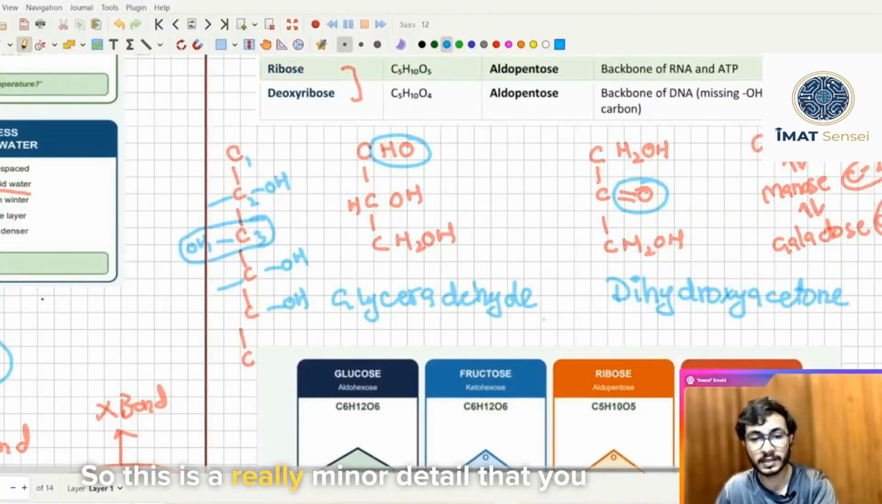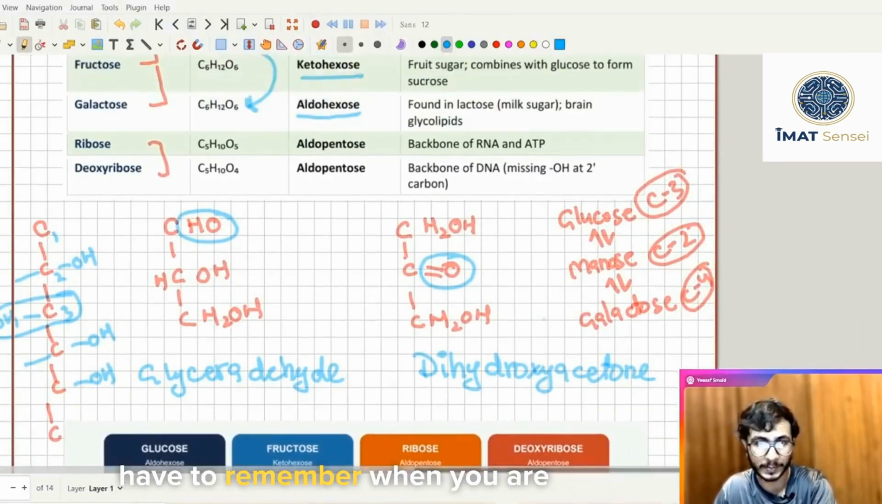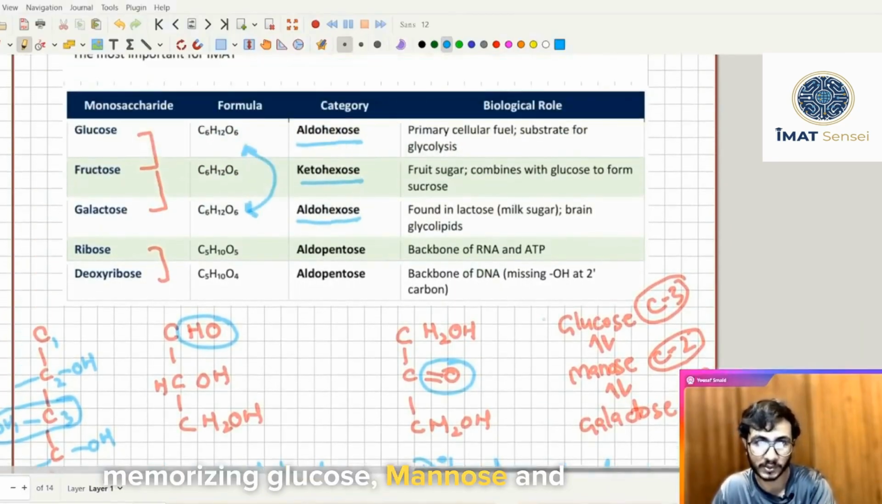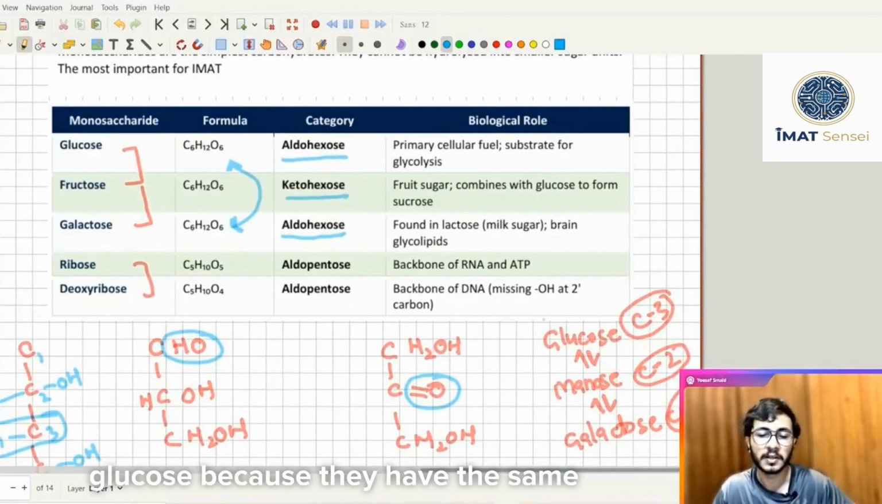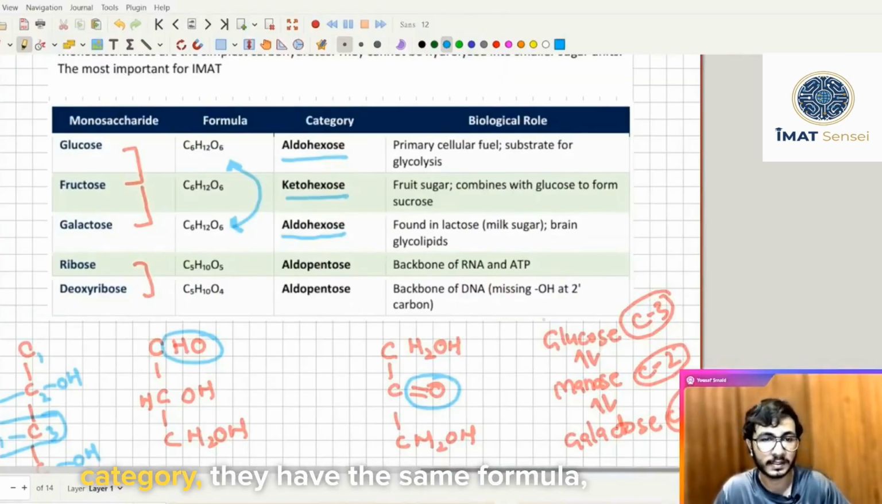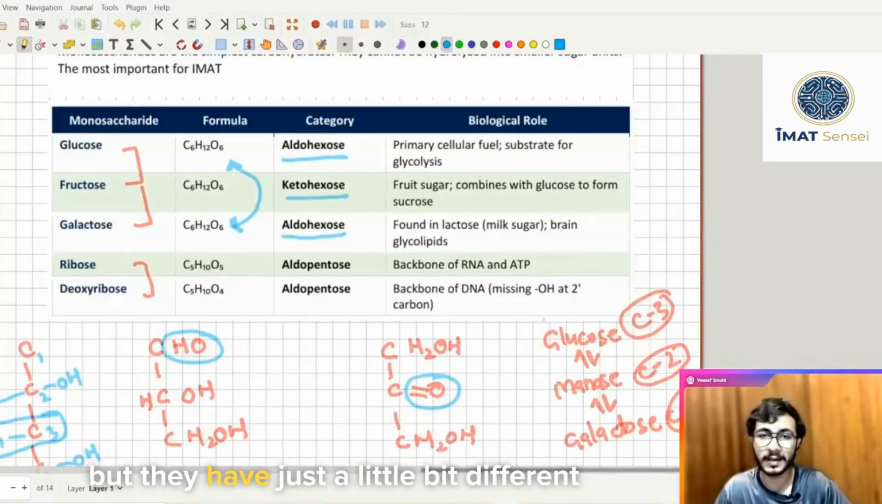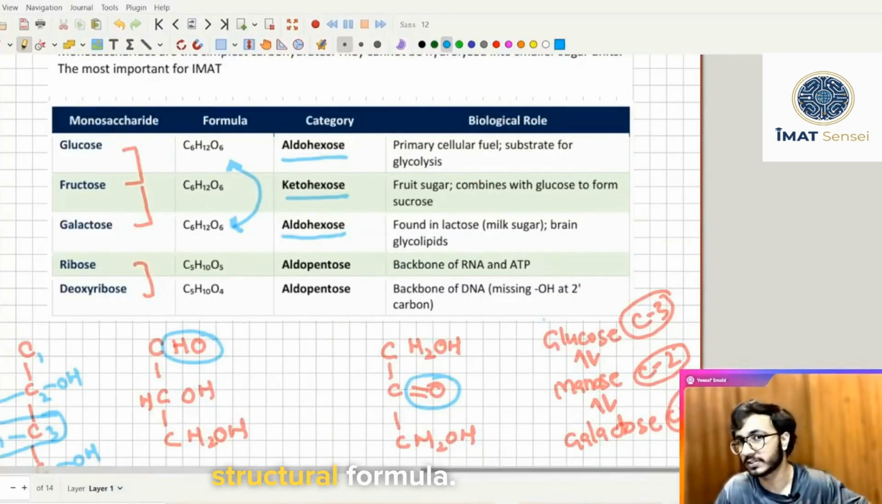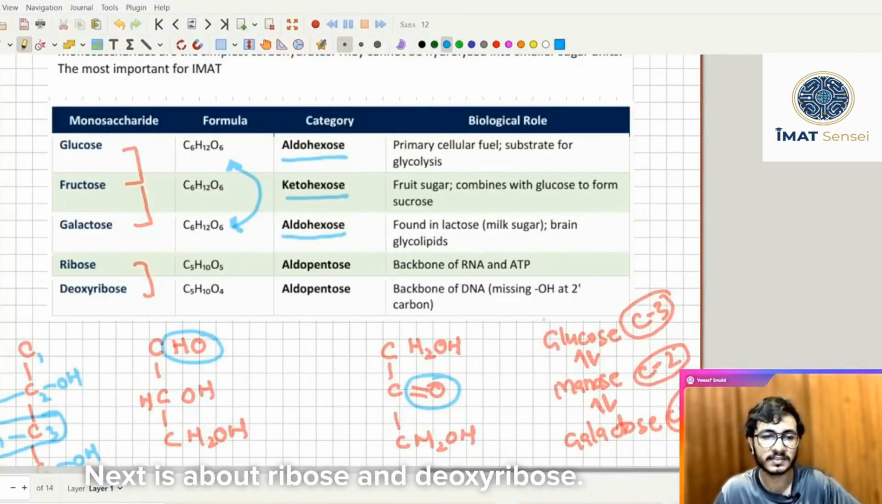So this is a really minor detail that you have to remember when you are memorizing glucose, mannose and galactose, because they are in the same category and have the same formula, but they have just a little bit different structural formula. Next is about ribose and deoxyribose.